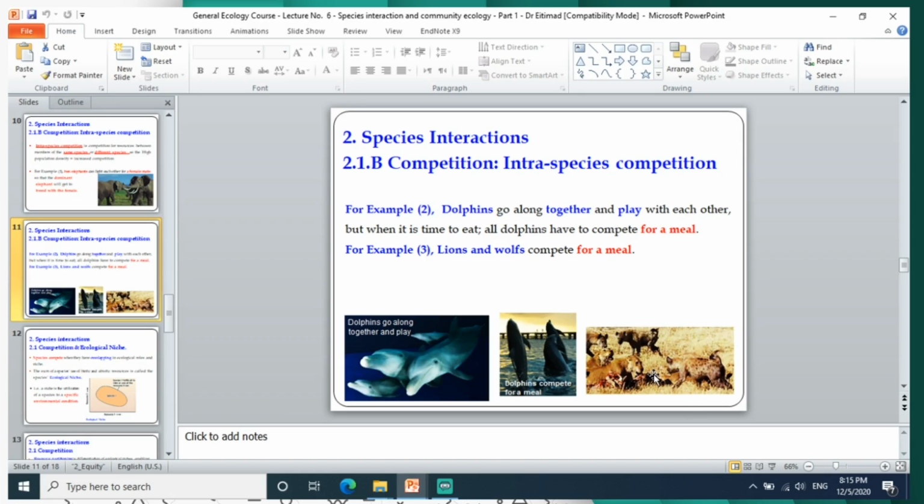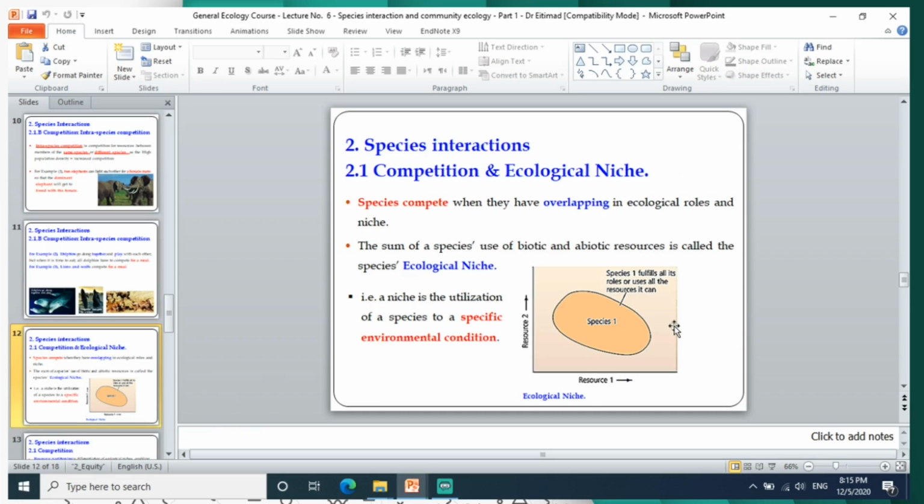Example number 3, when lions and wolves compete for a meal. Here there is a meal, and then two of them compete to eat from that meal. Also, we call it interspecies competition, since they are different species. Species compete when they have an overlap in their ecological role. And the ecological role, we call it the ecological niche.